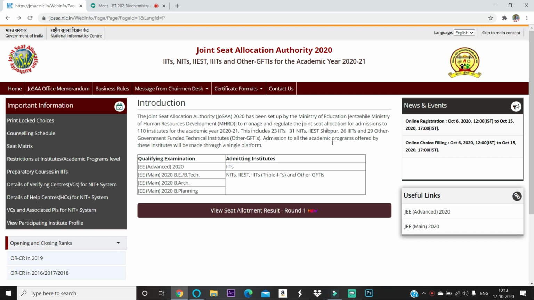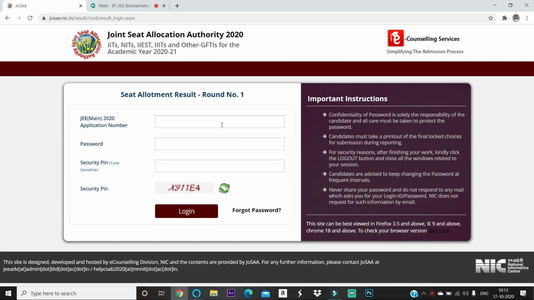So you can see, just now JoSAA has released the round one seat allotment. First you have to go to the JoSAA website, and on the left side, under important information, you can print your locked choices here, and you can see the seat matrix and counseling schedule and all. So click here, and you will be taken to this interface where you need to enter your JEE Mains application number